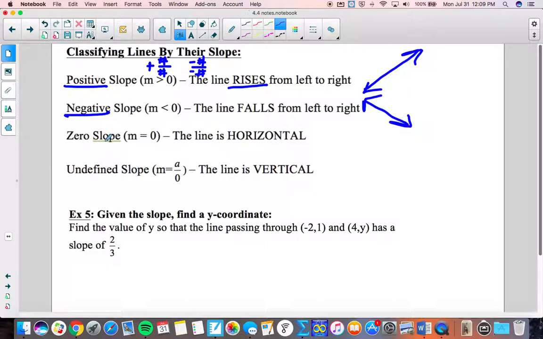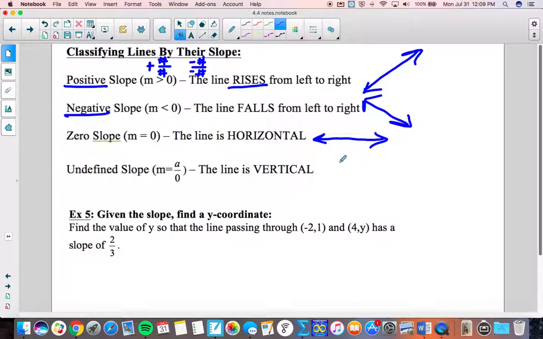Then if we have a zero slope, that's going to be a horizontal line. Think of zero slope as, I'm going to have zero fun if I go to Mount La Crosse and I'm not going up or down the hill. If you went out to South Dakota on the plains or the flats out there, it's incredibly flat in a lot of places, and you think you're going snowboarding, that's going to be zero fun. A zero slope looks like the Great Plains.